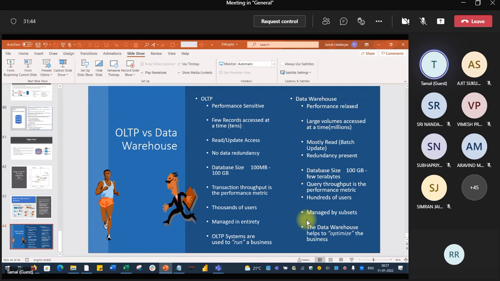Thousands of users use the online transaction processing database, which is transaction oriented, while in data warehousing you get a handful of users, like your managers. OLTP systems are used to run a business, and data warehousing systems help to optimize your business. That is the difference between OLTP and your data warehouse.